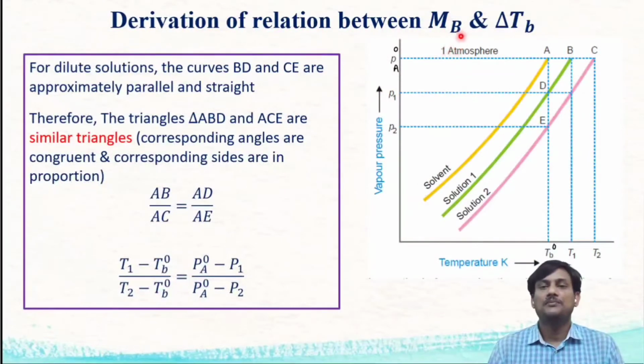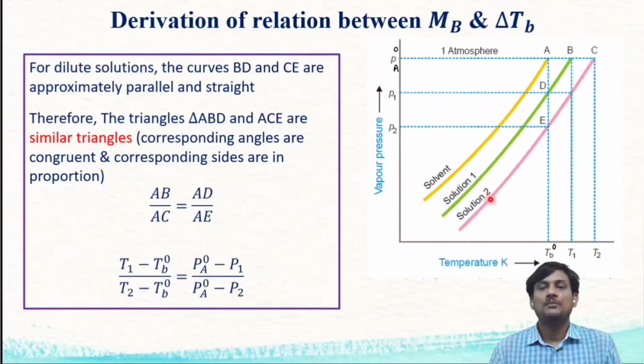Derivation of the relation between molecular weight of solute and elevation of boiling point. For this we have to take the vapor pressure curves of a solvent and also a solution. In vapor pressure curves, you can find vapor pressure on the y-axis and temperature on the x-axis. If you take the vapor pressure curve of the solvent, there is an exponential increase in vapor pressure of the solvent with the increase in temperature. When you add a non-volatile solute to the solvent, there is a formation of solution. The vapor pressure of the solution is less than the vapor pressure of the solvent.